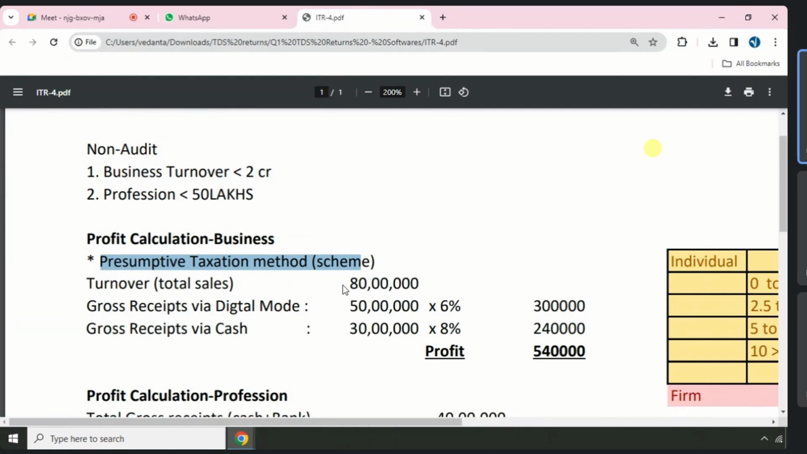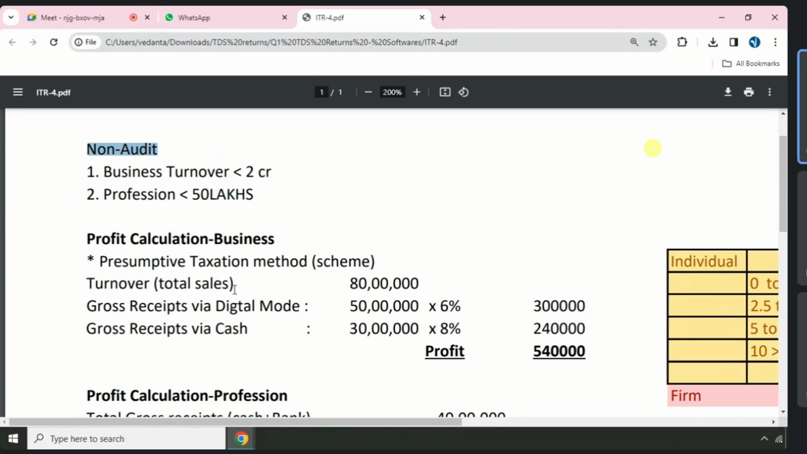Just to boost the economy and to help small taxpayers, the government introduced a scheme called the Presumptive Taxation scheme. This scheme is eligible for only non-audit cases. In this case, any taxpayer whose turnover is less than 2 crore need not maintain any books of accounts, but they need to declare minimum profit and pay taxes. No trading account, no profit and loss account, no balance sheet needs to be prepared, and no audit needs to be conducted. Just only 3 things.